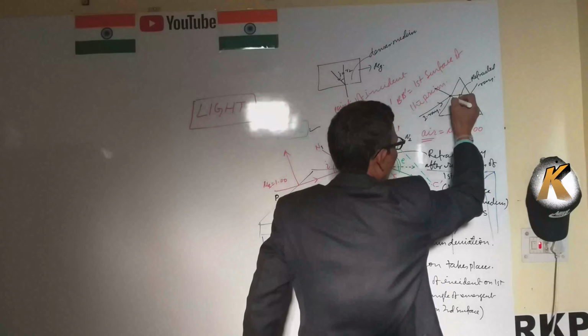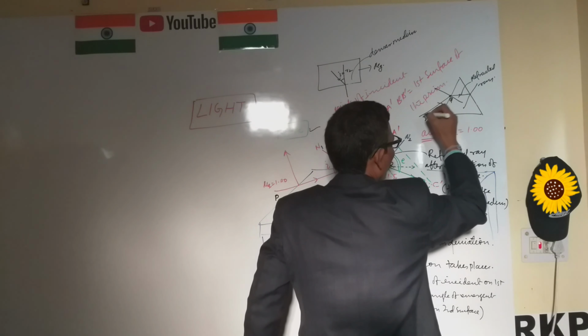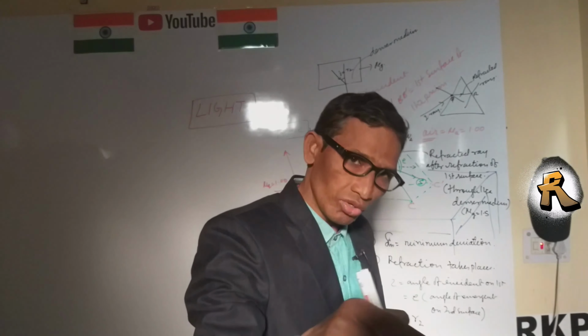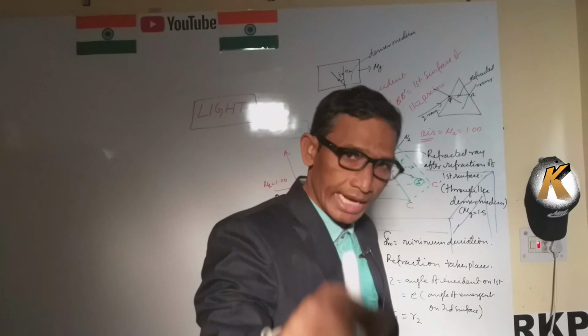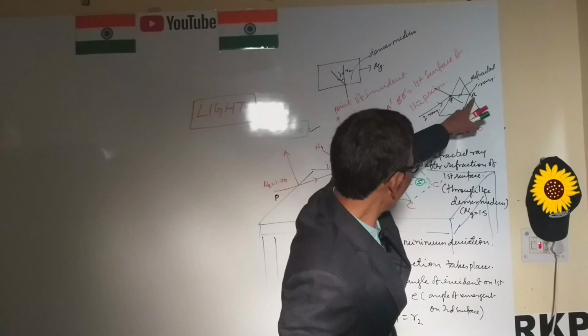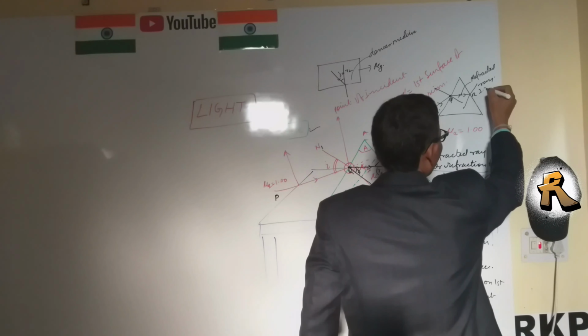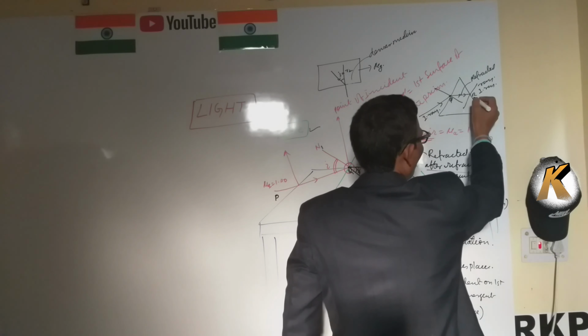This is P, this is Q and R. R is another point, and it is also the point of incidence on the second surface. When it is incident on the second surface, this is called the incident ray for the second surface.